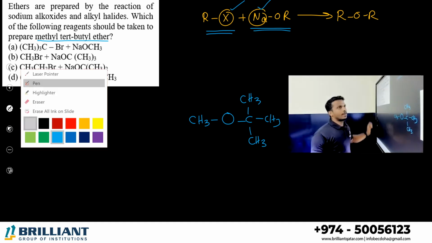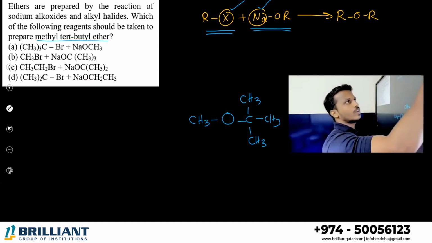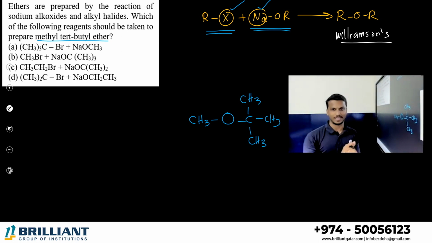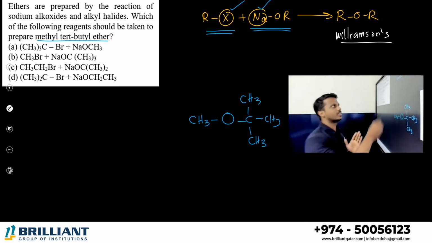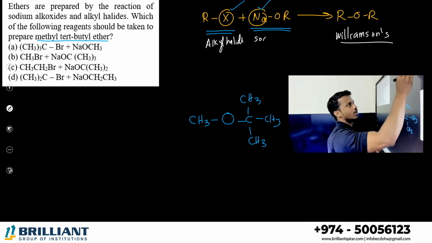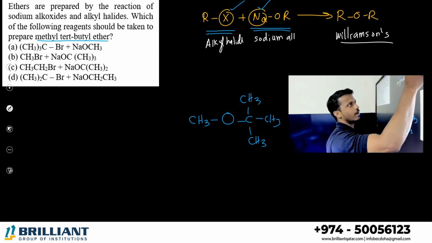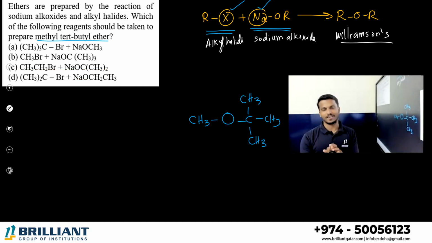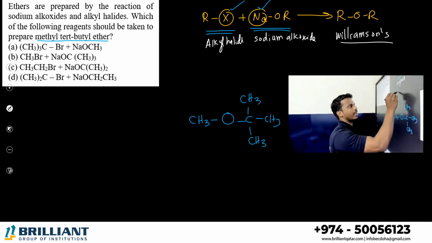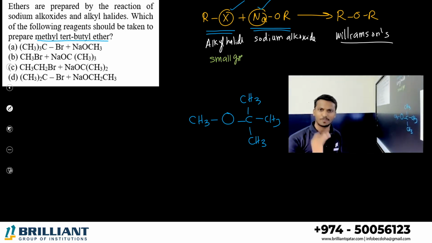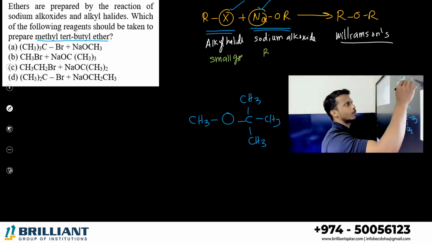Okay? Let me tell you a simple idea, a simple clue. What is this reaction called? Williamson synthesis, right? Preparation of ether is called Williamson synthesis. What all things we are using in Williamson synthesis? This is an alkyl halide. What is this called? Sodium alkoxide. If you want to eliminate sodium and halogen to prepare ether, you do something special at this point. Your haloalkane should be a small group. Okay? Remember like this. Your haloalkane should be a small group. Sodium alkoxide should be a big group.